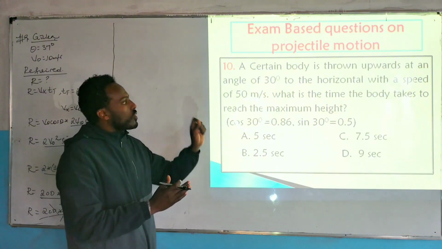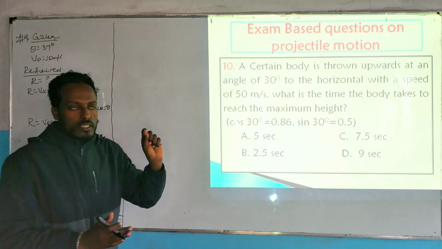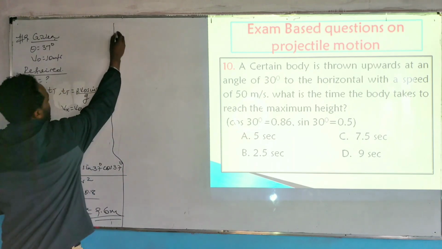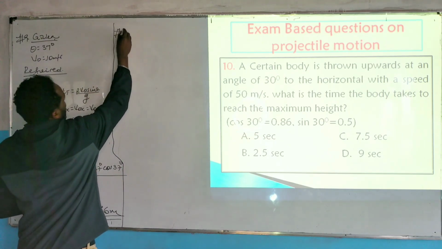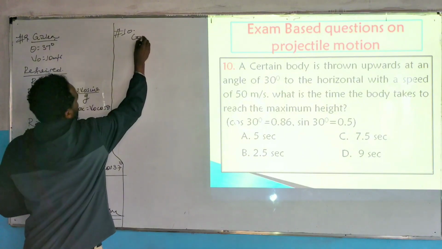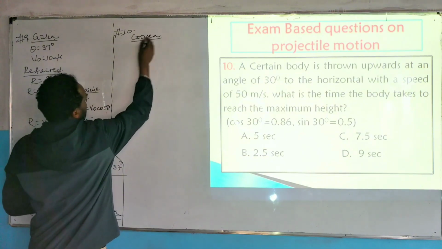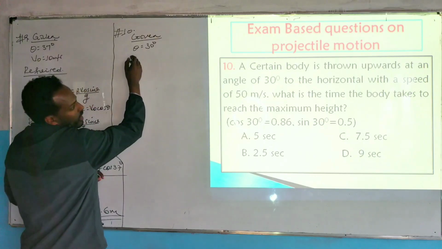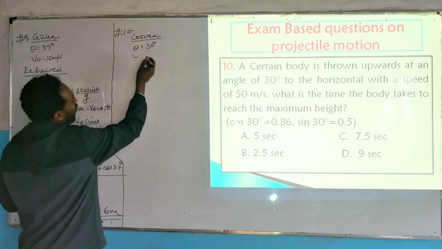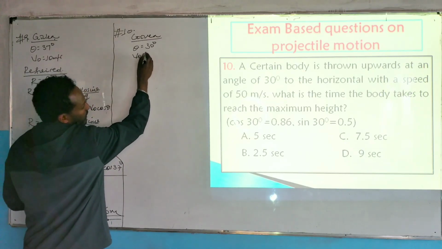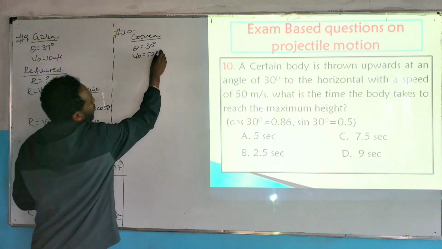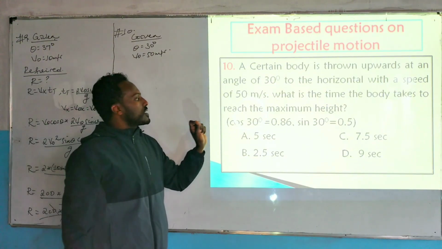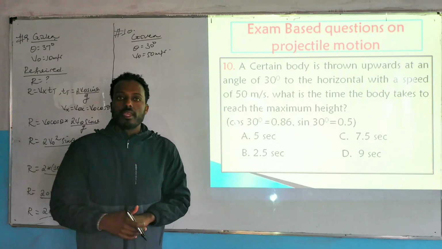What we understand from this is that the body is thrown upward at an angle of 30 degrees, so this is also categorized under inclined projection. Question number 10, let's see the givens. Inclination angle theta is 30 degrees and the initial speed given to the object, v0, is 50 meter per second. So what is the time the body takes to reach the maximum height?